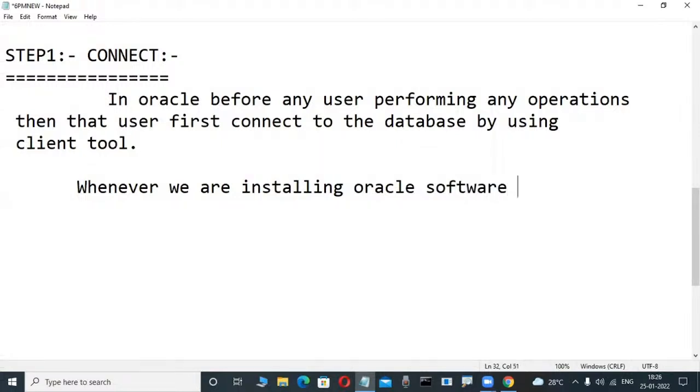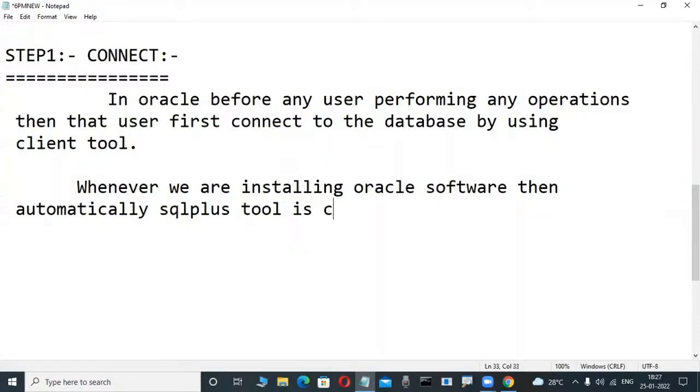Whenever we install the Oracle software, then automatically the SQL Plus tool is created.